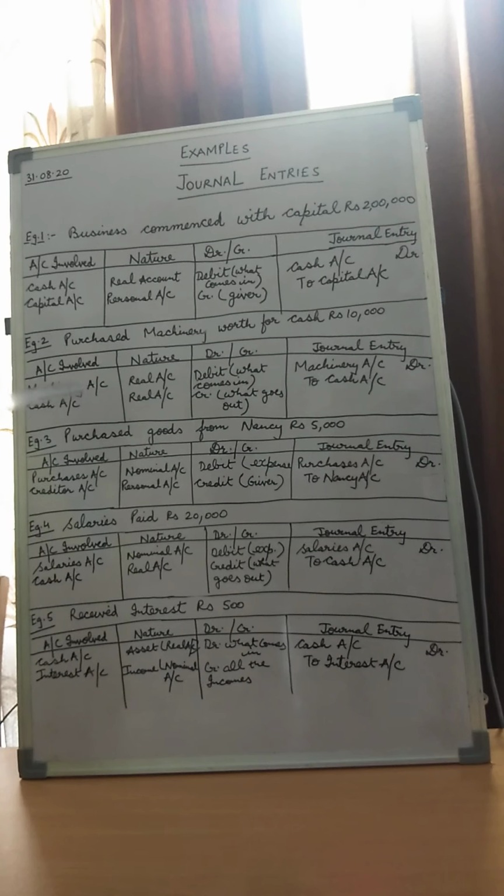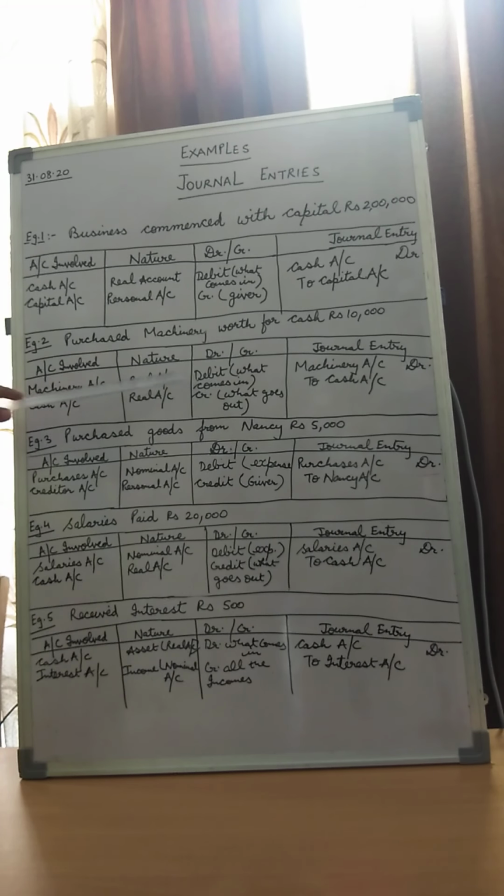Machinery account is part of the real accounts, and cash account, we all know, is an asset. Both of them are tangible assets for the business. So the rule of the real account will apply on both.